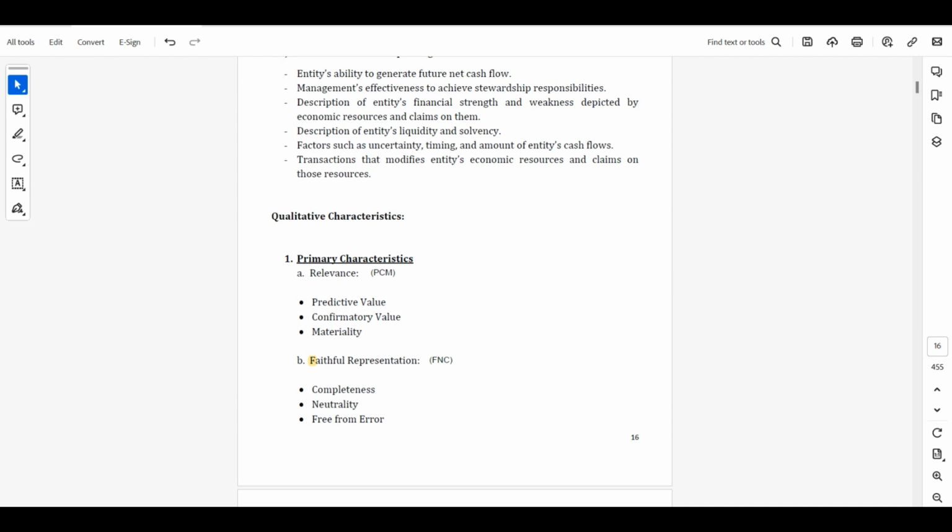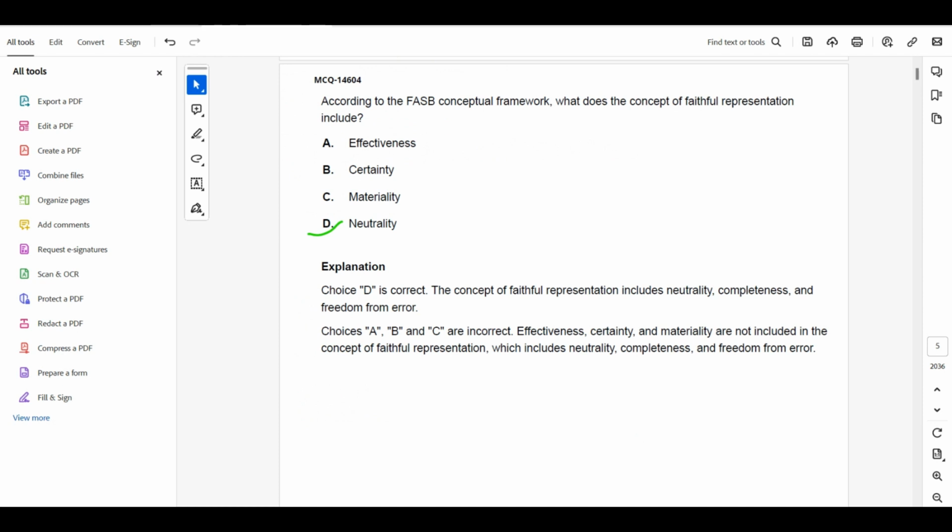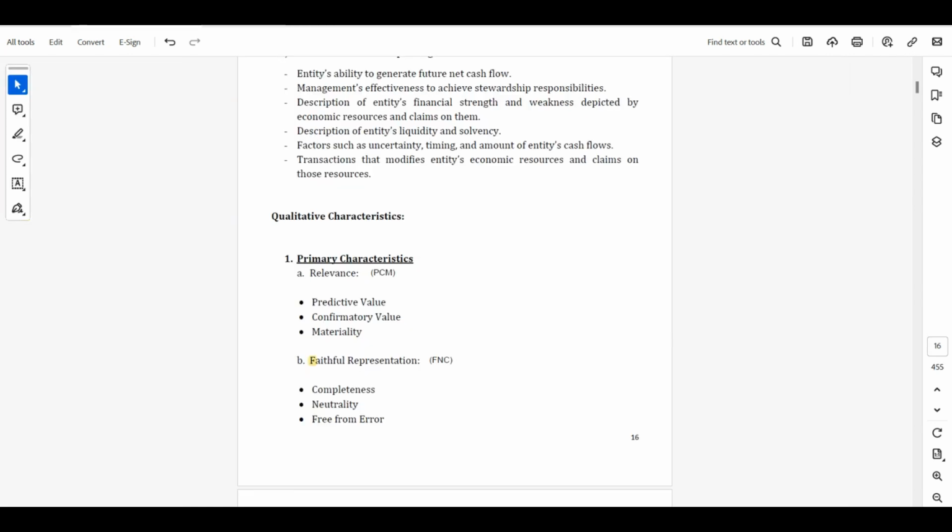Faithful representation has FNC: completeness, neutrality, free from error, and relevance has predictive value, confirmatory value and materiality. So the question says, according to the FASB framework, what does the concept of faithful representation include? The faithful representation includes FNC: completeness, neutrality, and free from error.